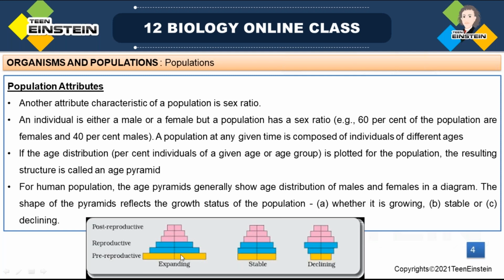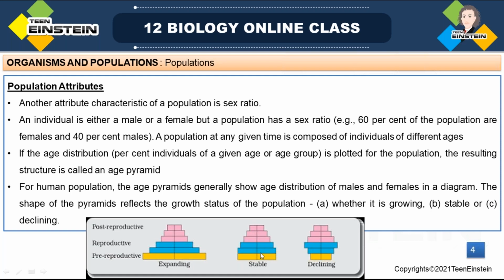Because here you can see a very large number of pre-reproductive individuals. So more and more of them enter into the reproductive phase, and that rapidly increases the size of the population. Here, in the expanding one, this population is expanding. Okay, growing population. This triangular shape shows a growing population.